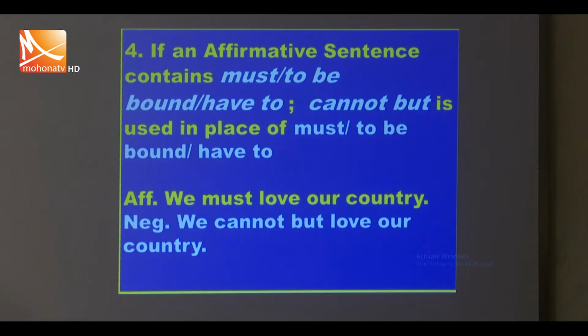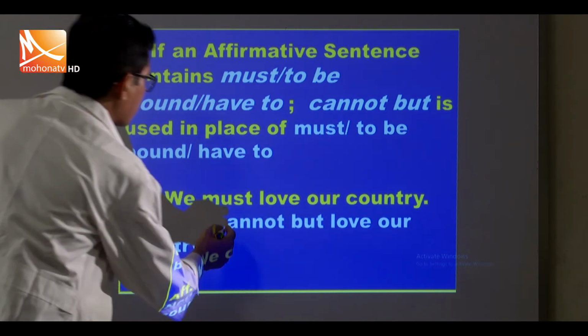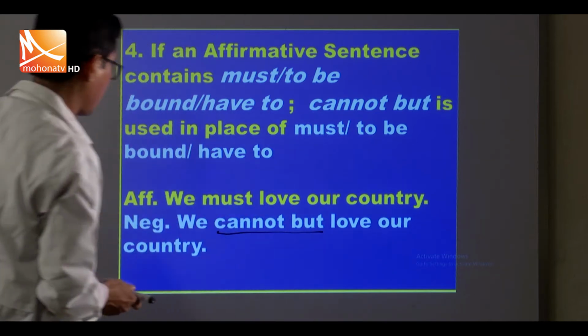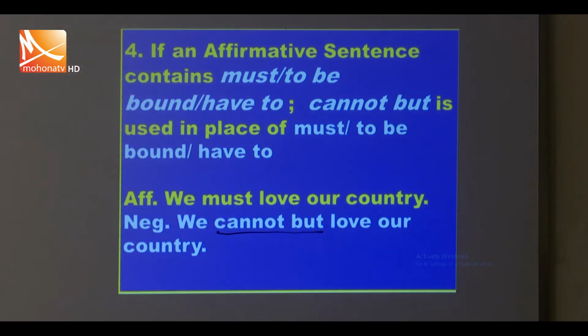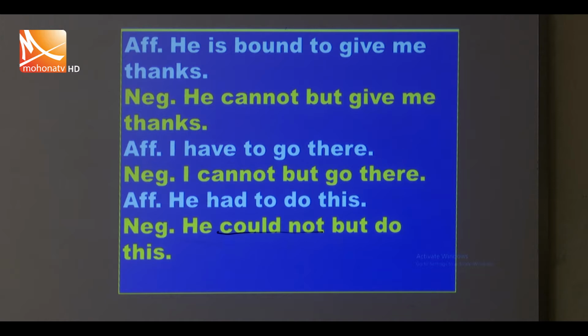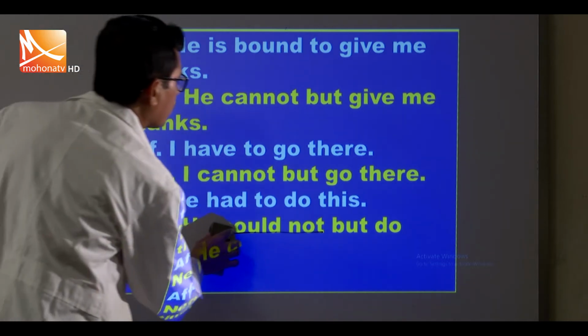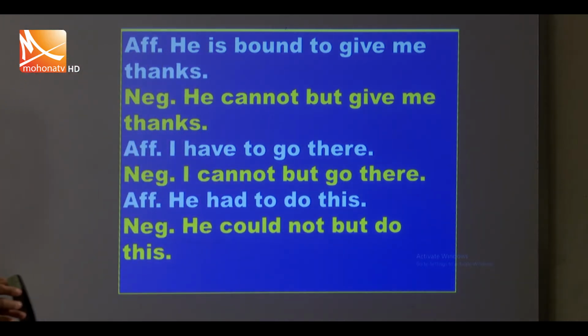If an affirmative sentence contains must, to be bound, have to, cannot but is used in place of must, to be bound or have to. Example, we must love our country. We use cannot but instead of must. We cannot but love our country. Next, he is bound to give me thanks. He cannot but give me thanks.